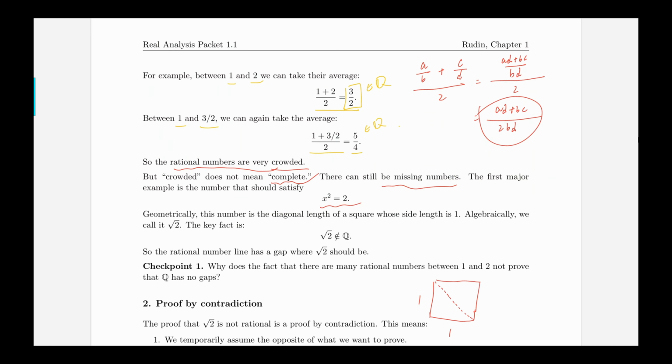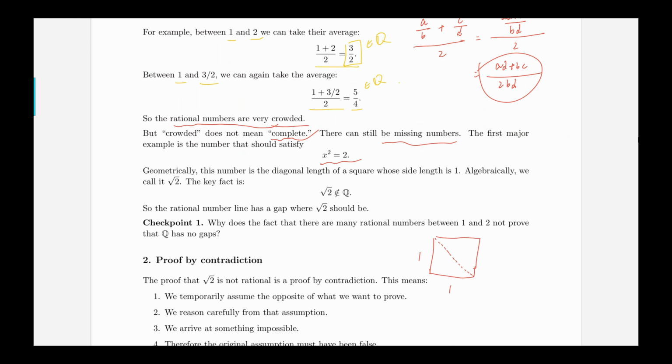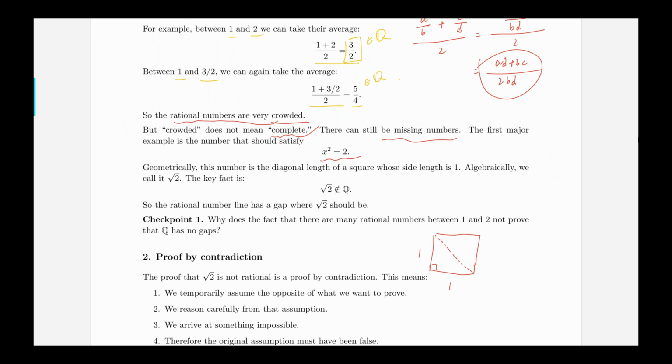According to the Pythagorean theorem, since this is a right angle, we have 1 squared plus 1 squared equals x squared, where we call the diagonal x, and this becomes x squared equals 2. So basically, we want to understand whether this length is a rational number, and algebraically, we would like to say this equals radical 2.